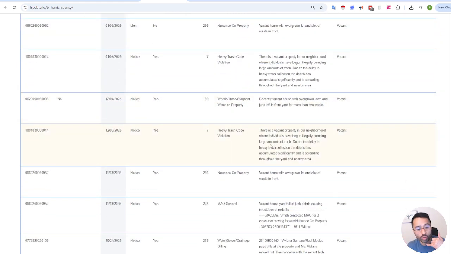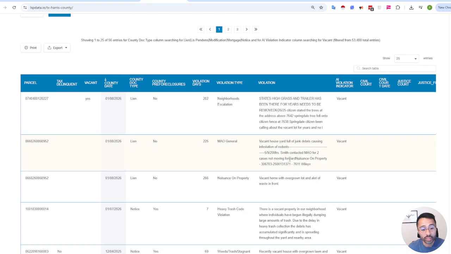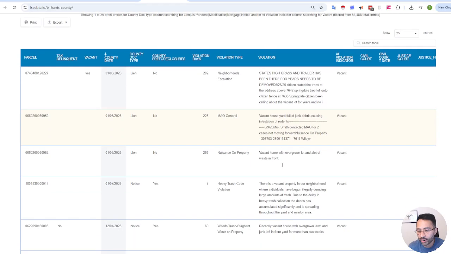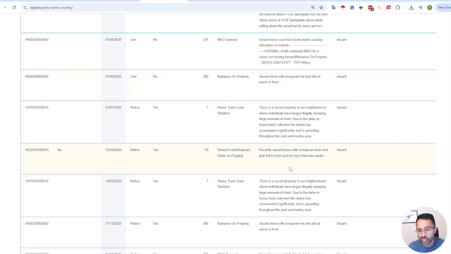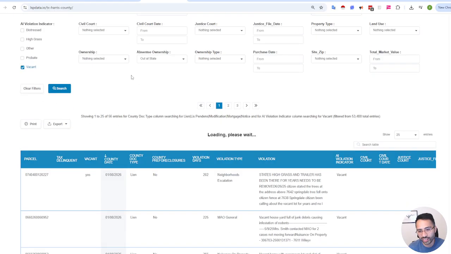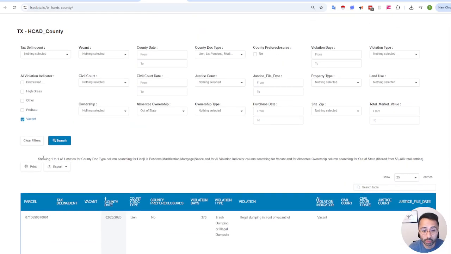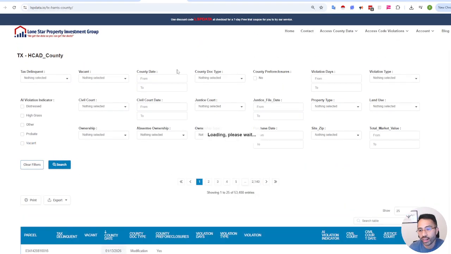So if you do get on the phone with the property owner, then you know that property's already been vacant or abandoned. And especially if this person is out of state, that may give you additional motivation. So in this case, there's one, and if you jump on that, that could be a quick win.